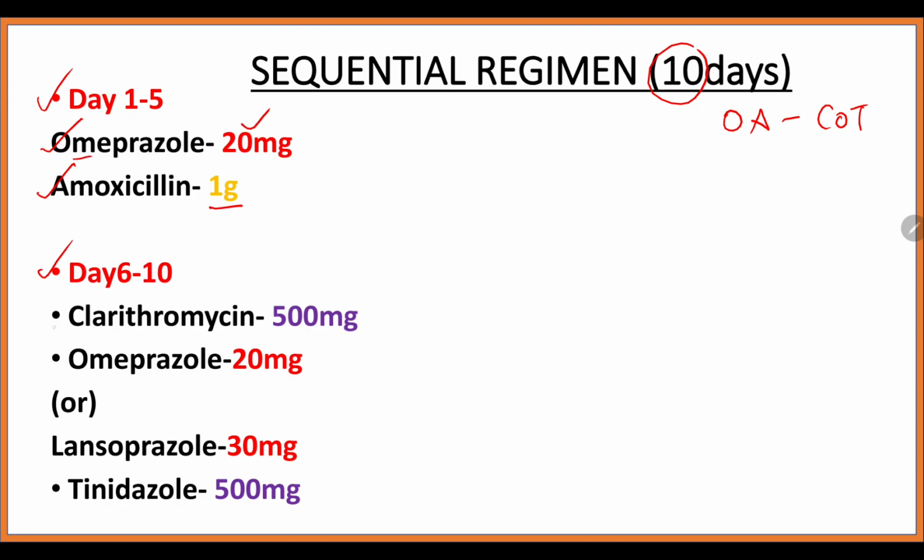Coming to the next 5 days, it is clarithromycin, C, O for omeprazole, T for tinidazole. Here the only change is tinidazole. And the drug dose for clarithromycin is again clari, 5 letters, 500 milligram, Om 20 milligram, Lan, so it is 30 milligram, and tinidazole 500 milligram.